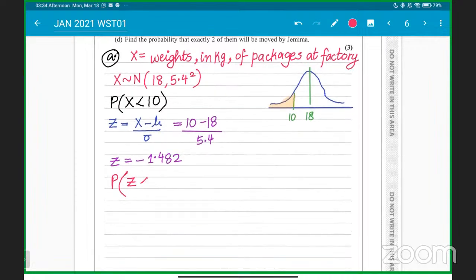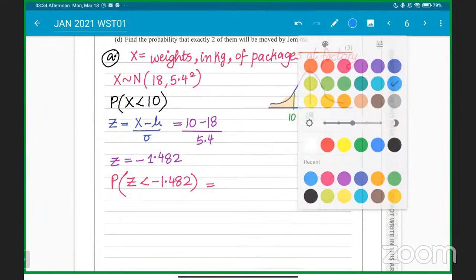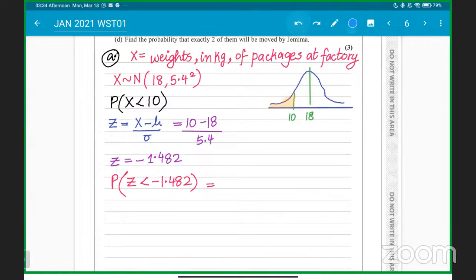Can I get a response, are you following? Probability of Z is less than negative 1.482. How can I find this? Because a negative value is not possible to find directly. So what we need to understand is that it will be the opposite way of doing it. We have to find the negative side. Follow carefully in the highlighter. This is the negative Z values; here we will get all the negative Z values.